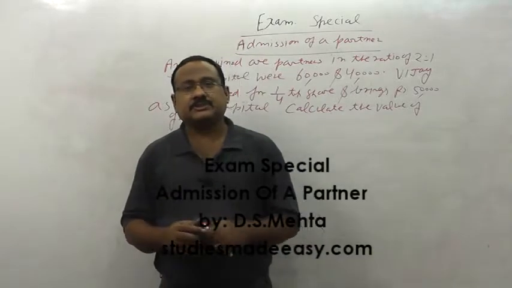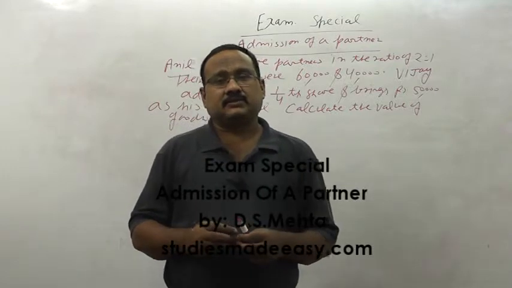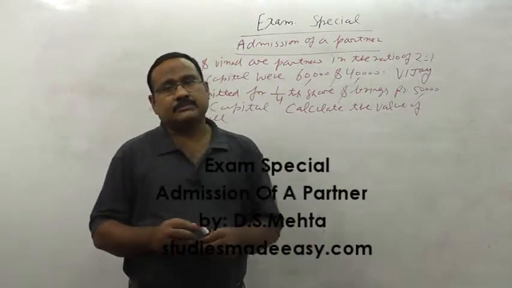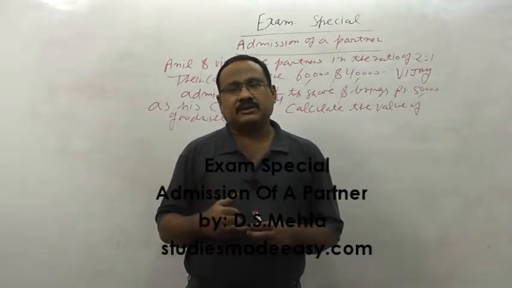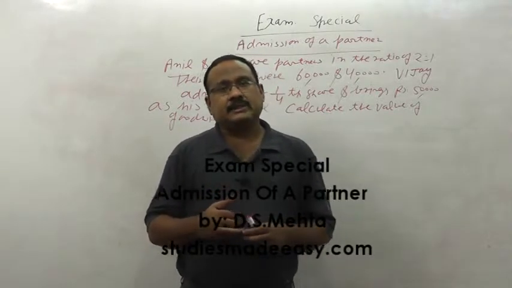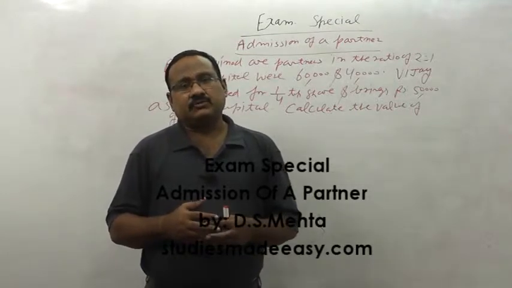Now the next is admission of a partner. In the admission of a partner, the question in the exams is like this: for the calculation of hidden goodwill. In these types of problems, the capital of all the partners is given, so we have to find out the goodwill.